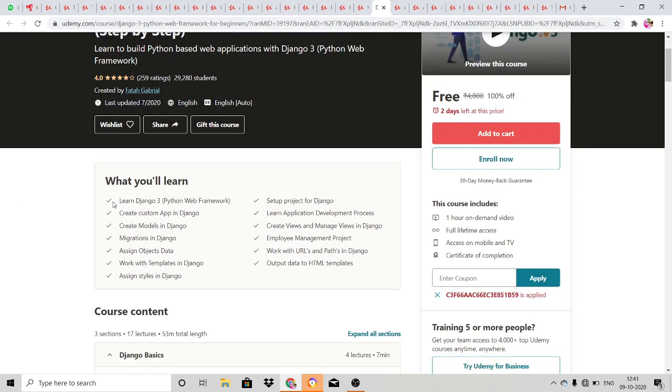Only 2 days left at this price. This course includes 1 hour of on-demand video, full lifetime access. The certificate of completion will be provided. You'll be learning Django 3, create a custom app in Django, create models, migrations, assign object data, work with templates in Django, assign styles in Django, everything, and set up projects for Django.